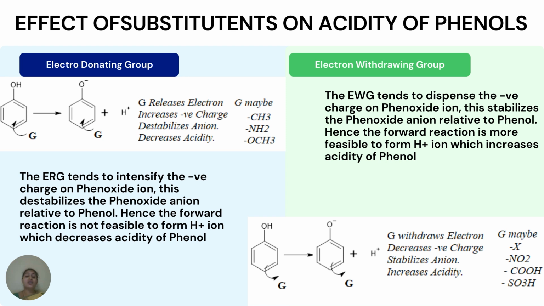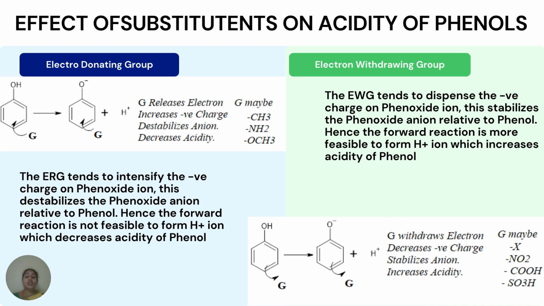The reason is that the electron releasing group tends to intensify the negative charge on the phenoxide. Whenever a compound is highly charged, it is not that stable, so it is destabilized. And as the electron releasing group is giving electrons towards oxygen, there is no need for the H plus ion to go away. It will stay along with the phenoxide ion, so the backward reaction is more possible, and the forward reaction is not that feasible to produce H plus ion. Thereby it decreases the acidity of phenol.